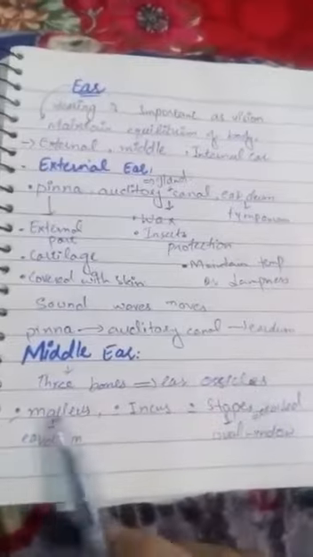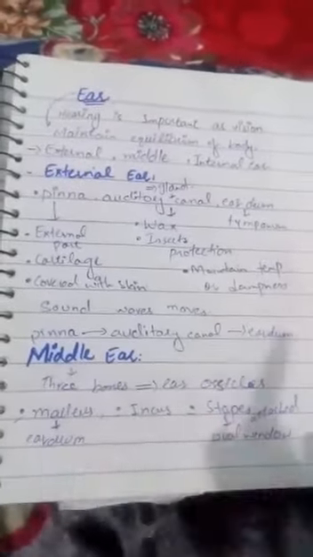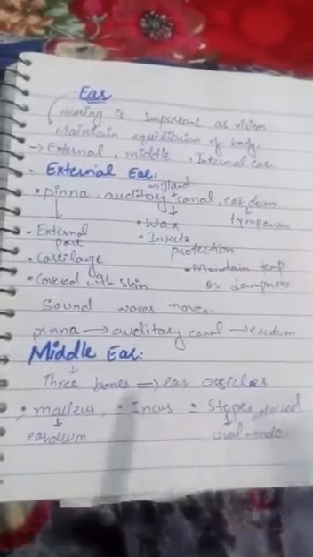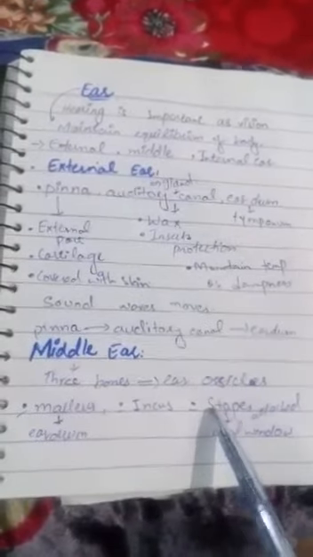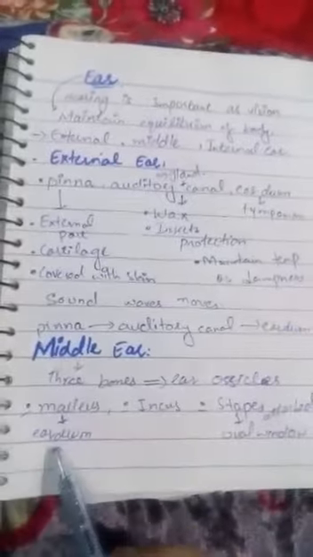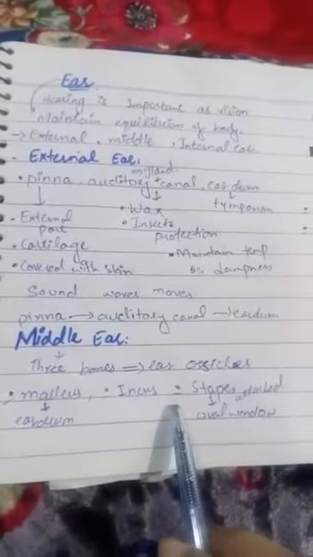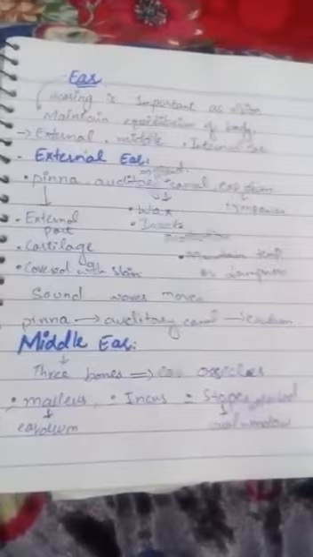These ear ossicles are present in the form of a chain, meaning line-wise. The first one is the malleus, the second bone is the incus, and the third one is the stapes. The stapes is also known as the smallest bone of the human body. The malleus is attached to the eardrum, and the stapes is attached to the oval window. This is the pathway from where the sound waves move towards the inner ear.